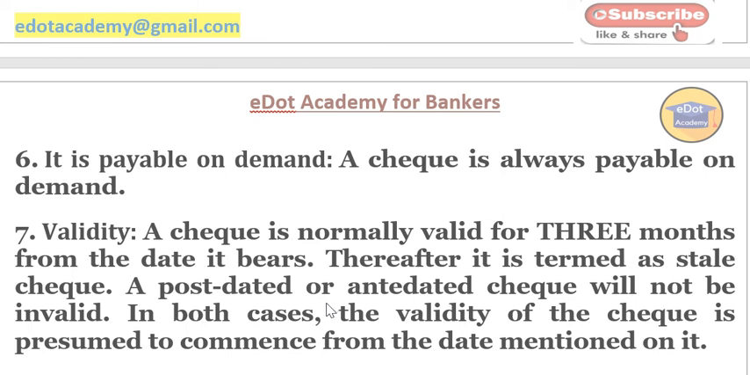Now coming to the validity, normally the validity of a check is 3 months. Earlier it was 6 months, now it has been reduced to 3 months. Correct? And it is also called a post-dated and anti-dated check. If it is given for the future, you can put the future date also, so that becomes the post-dated check. And if the check is presented after the written date, it becomes the anti-dated check. But it must be within 3 months of the date written on the check.